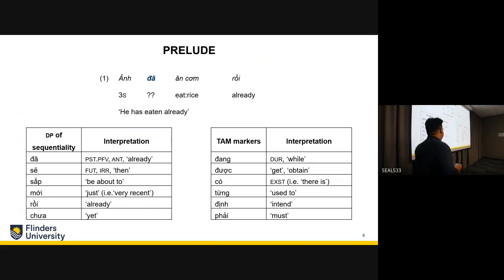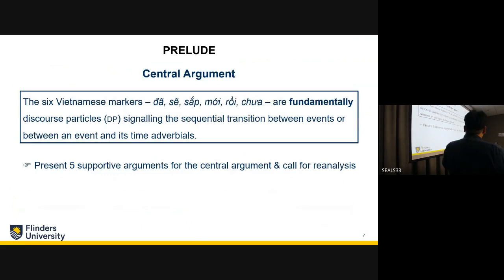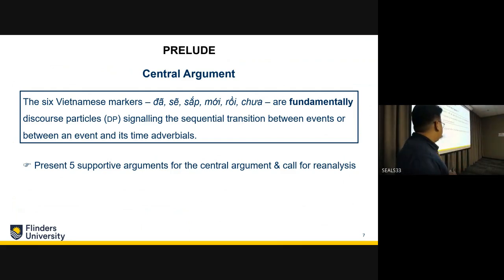But I'm arguing that 6 out of the 12 are fundamentally different from the other 6 existing tense, aspect and mood markers in Vietnamese. I present 5 arguments to support this central argument that the 6 Vietnamese markers đã, sẽ, sắp, mới, rồi, chưa are discourse particles rather than being lumped together as pre-verbal tense aspect and mood markers, and then call for reanalysis.